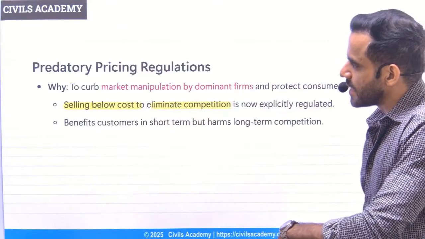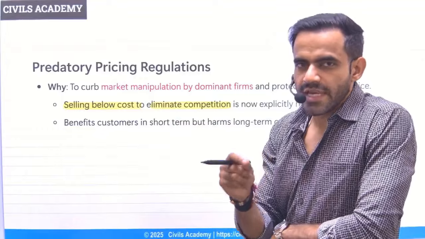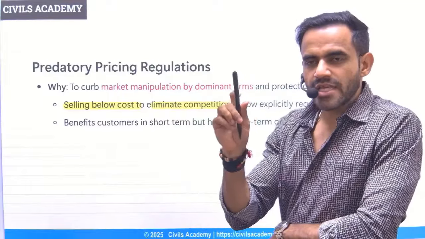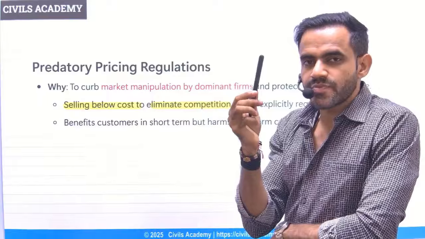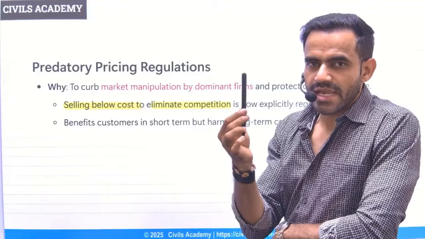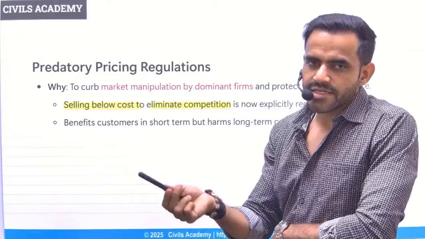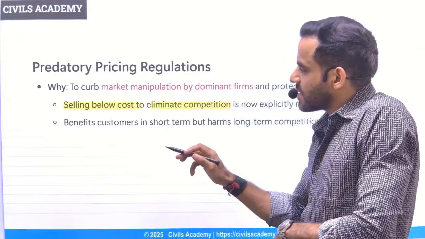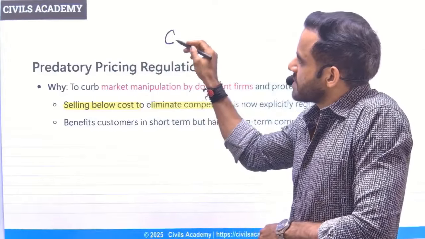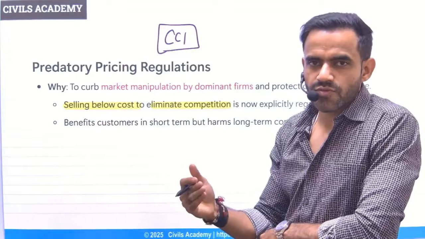Next is related to predatory pricing. Understand, predatory pricing basically means selling the product at a very low price so that your competitors cannot survive. Let's say this pen is being produced at 10 rupees, but it is being sold at 6 rupees. Why so? So that no one can compete. Once I am selling at a very low price, no one will be able to compete. I will capture the market, then I can increase the price. That is predatory pricing. For that, guidelines were recently issued. Now understand, for fair competition, we have the CCI, that is the Competition Commission of India. It is a statutory body as per the Competition Act of 2002.